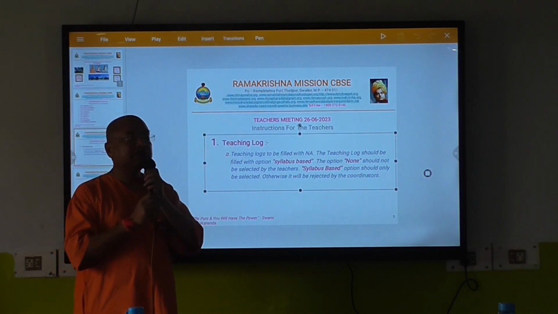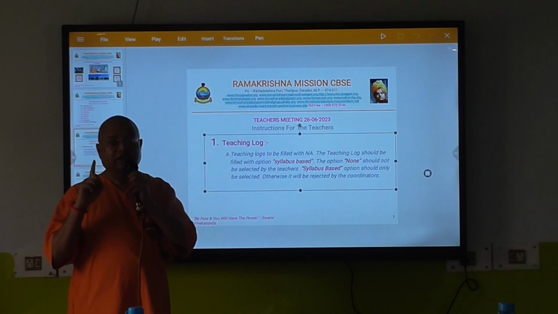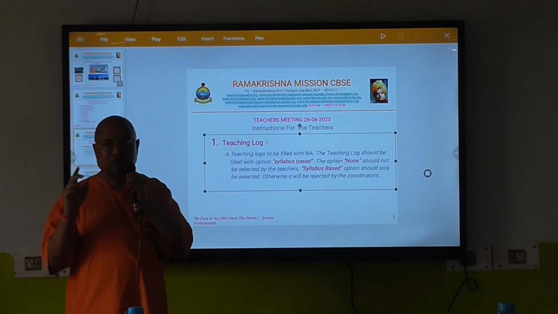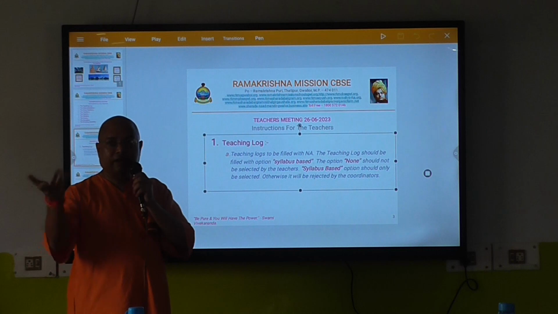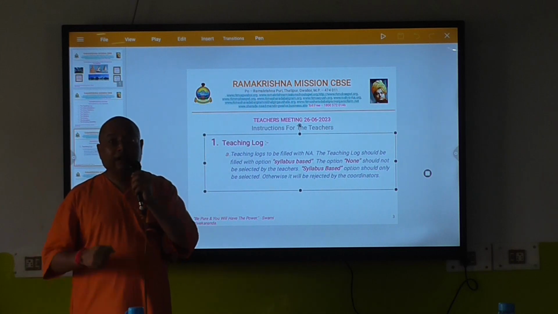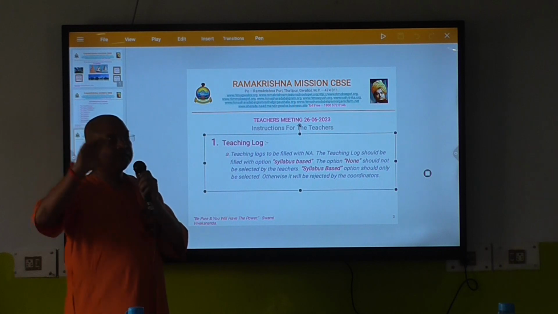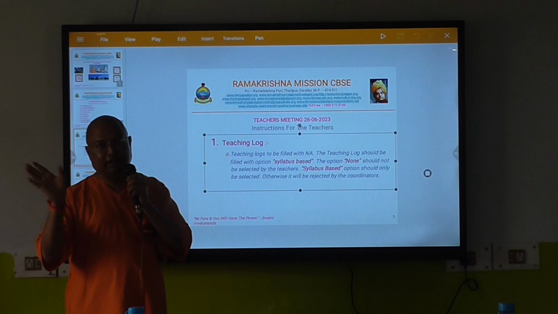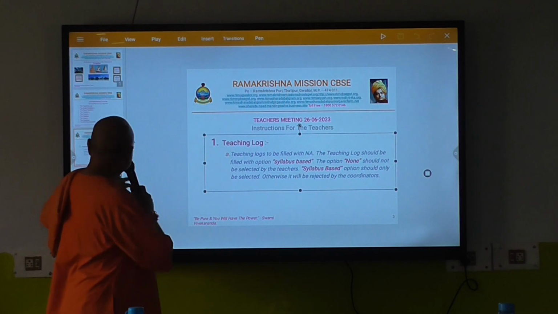Why put the syllabus? Now the students are from the higher middle class. Remember, this year almost all the students' parents are very aware. They may object, कि आपने ये पढ़ाया नहीं. At that time, it will be helpful for us by showing the teaching log of the day. That is the reason. It is not like that it is increasing your job. It is decreasing your job and future challenges.